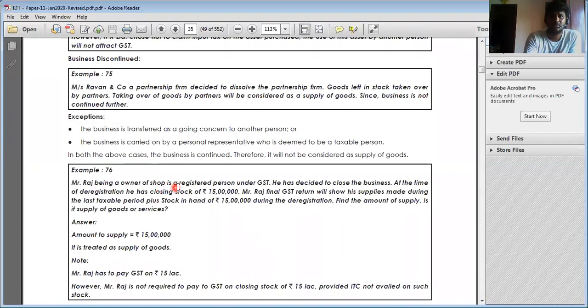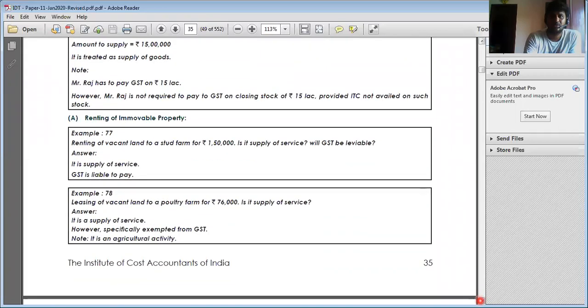So Mr. Raj, being the owner of a shop, is a registered person under GST. He has decided to close the business. At the time of deregistration, he has a closing stock of rupees 15 lakhs. Mr. Raj's final return will show his supplies made. He is not giving the business, he is closing the business. If you give from one business to another business, then it is not regarded as supply. If you close and there is a closing stock where ITC has been availed, you have to reverse that ITC. Clear? If ITC is not availed, then he can sell it, he can close. That's not an issue.